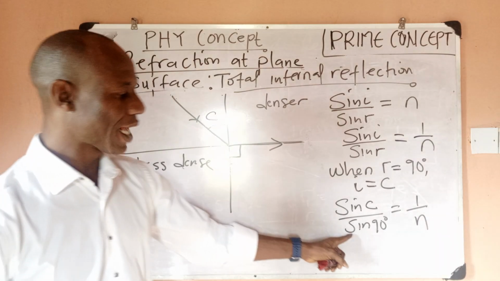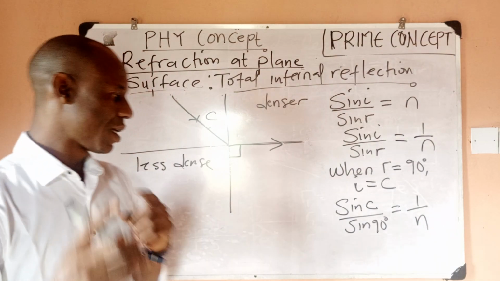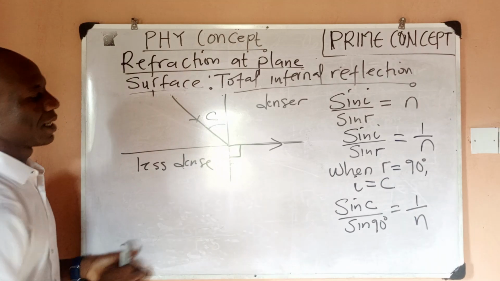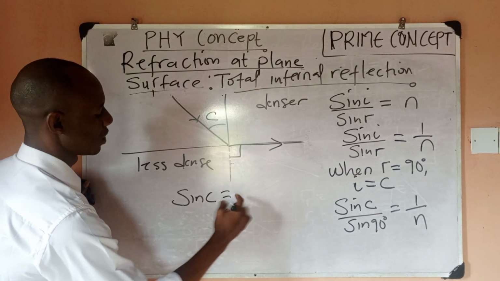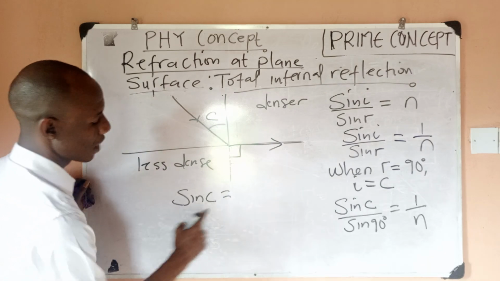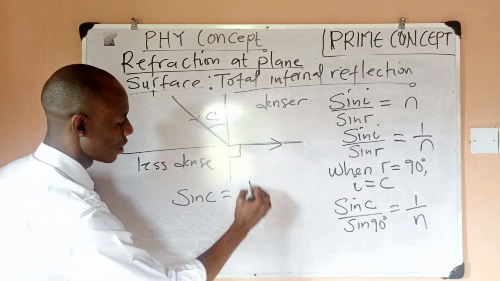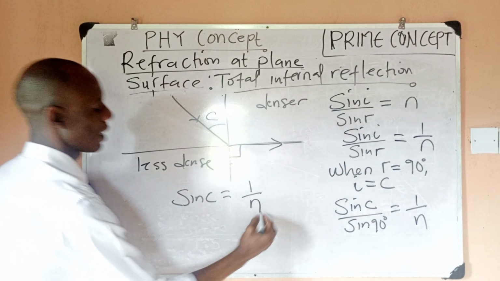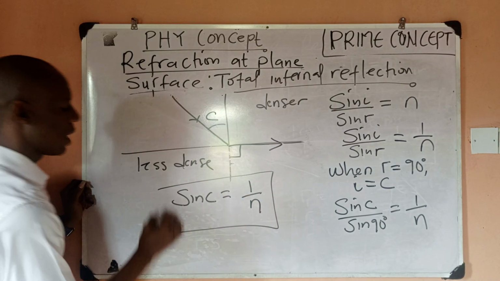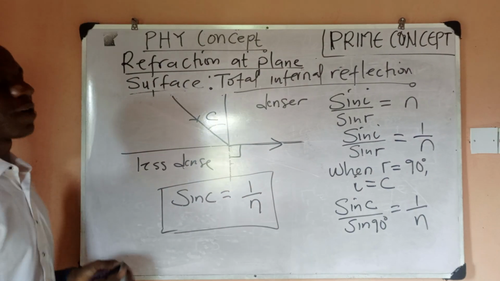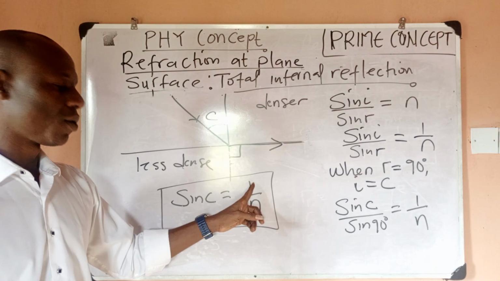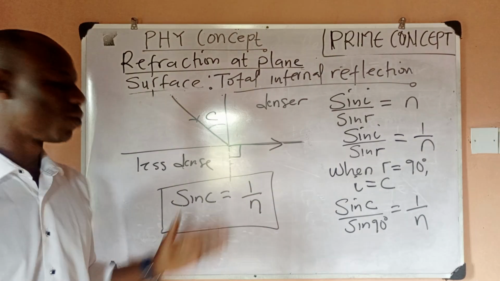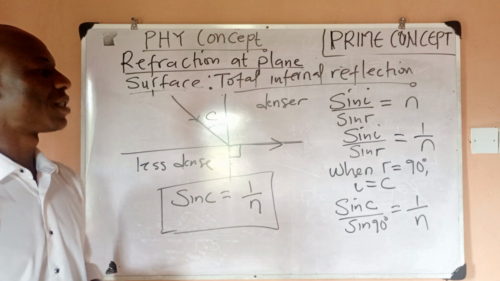Sine 90 is 1. So sine C, the critical angle, over 1, still sine C, is going to be equal to 1 over n. So this is the formula we can always use to find the critical angle: sine C equals 1 over the refractive index.